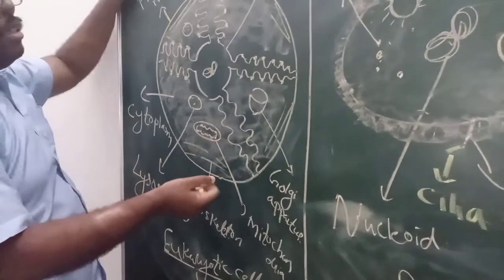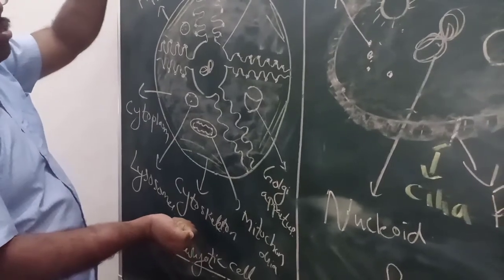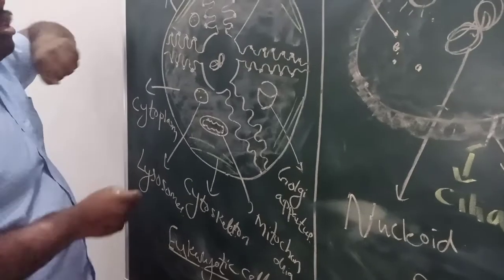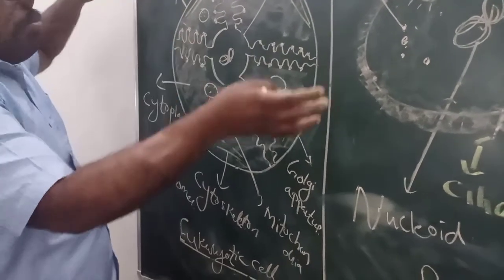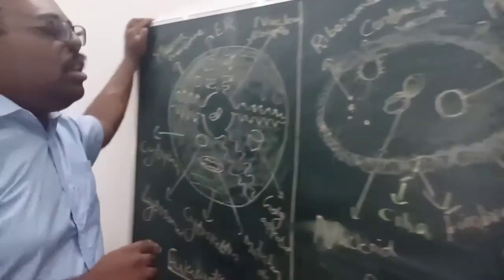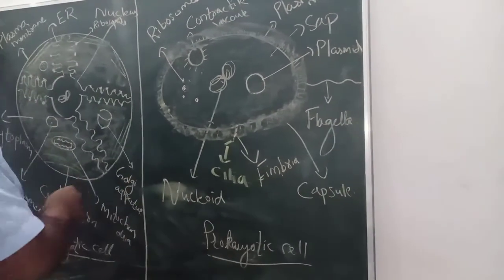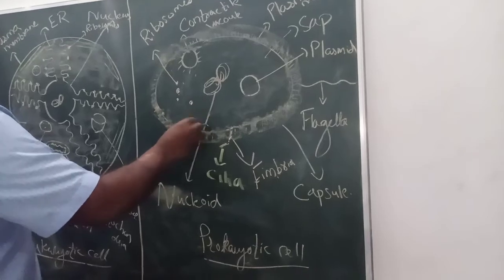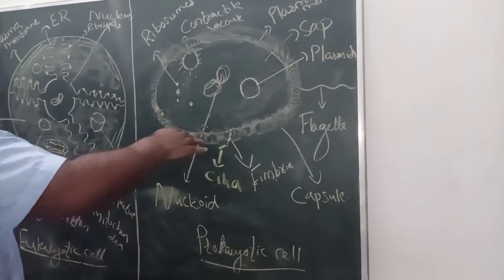The cytoskeleton doesn't allow the cell to shrink much or to expand more. If anything like that happens, the cell will burst, and the whole structure will collapse. Prokaryotic cells also have these types of cytoskeletons over the surrounding. Some of them have them, and they do the same function.